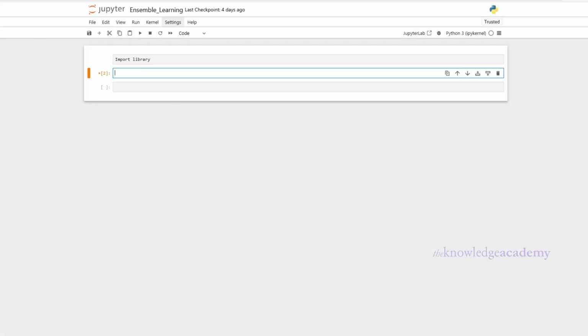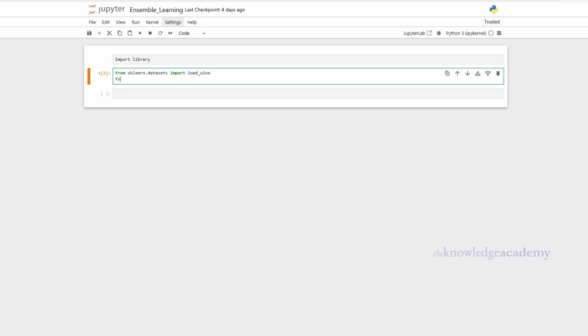Step 1. Load the dataset. We start by importing only the common libraries that will be used throughout the experiment. This makes it easier to understand each technique separately without confusion. For each method, bagging, boosting, and stacking, we will import specific libraries when needed, so you can clearly see which ones are used for what. So for now, we will import the wine data from sklearn dataset. Then we will import train test split from sklearn model selection.